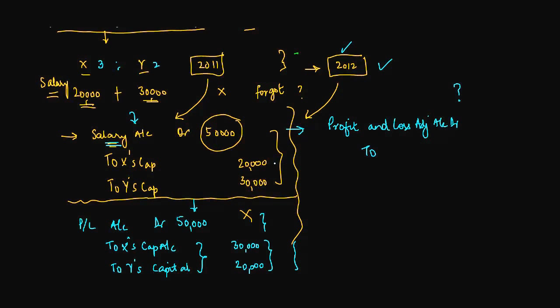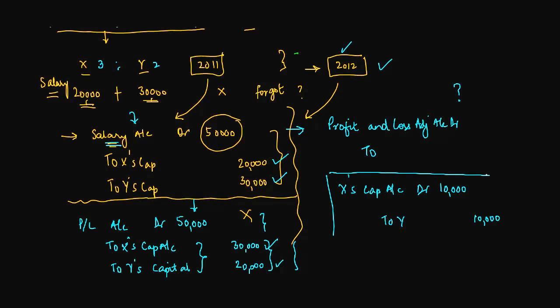The correct entry would have been, you would have credited X's capital account by 20,000. But what did you do? You credited it by 30,000. So X's capital account actually needs to be debited. Let's take it like this. X's capital account should be debited by 10,000. Y should have got a credit of 30 while he got only 20. Right? So Y should be credited by 10,000. Right? So this is one of the methods which you can use to pass on the entry.